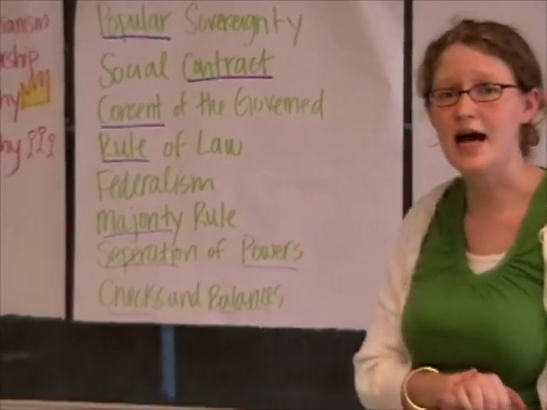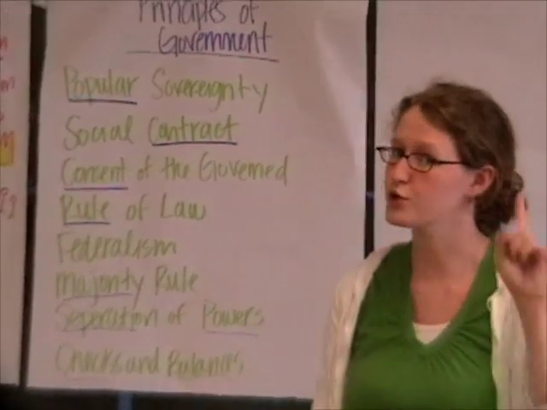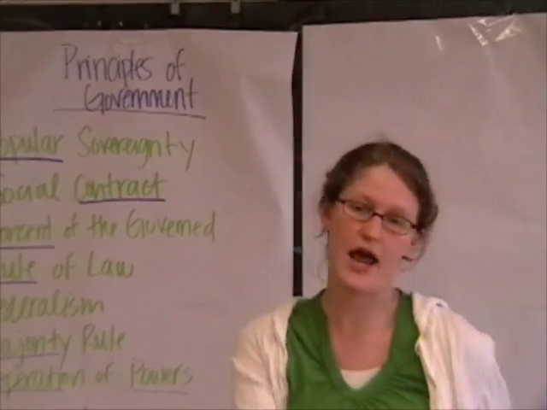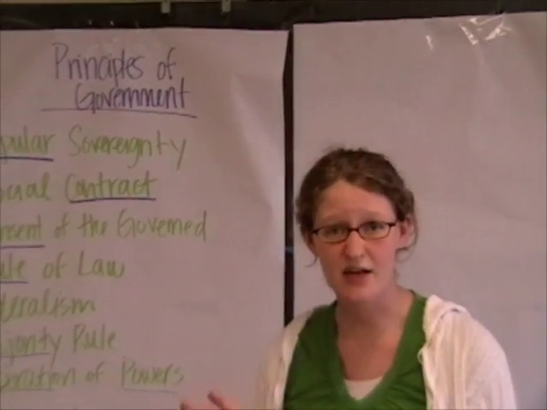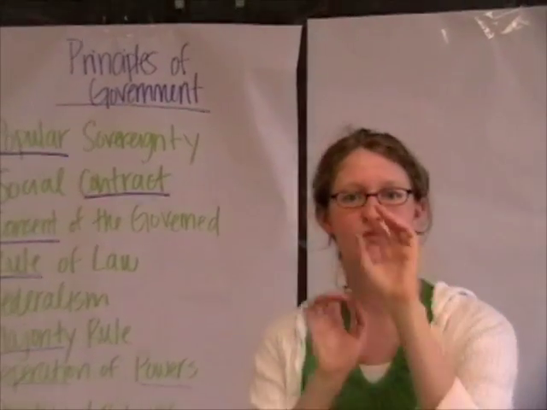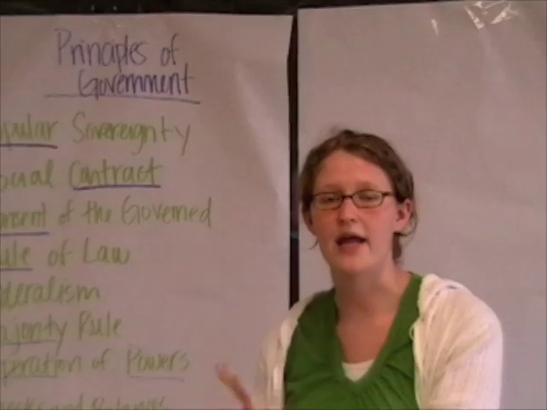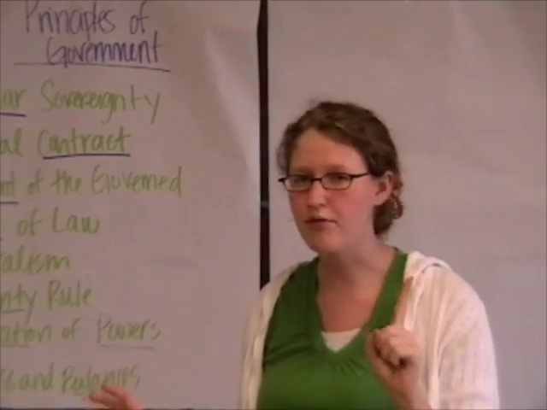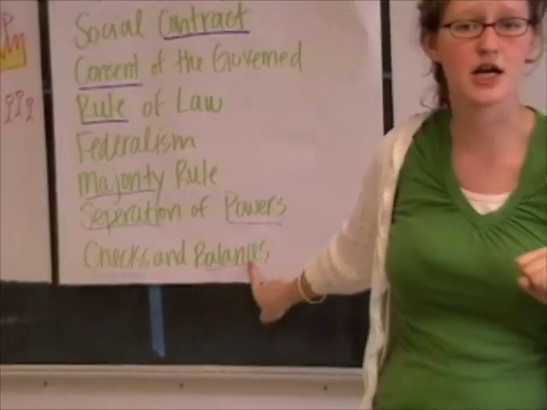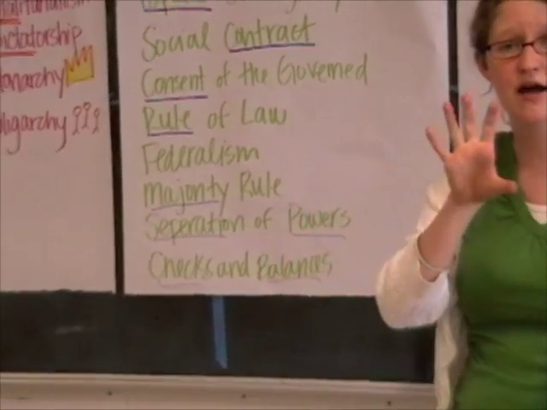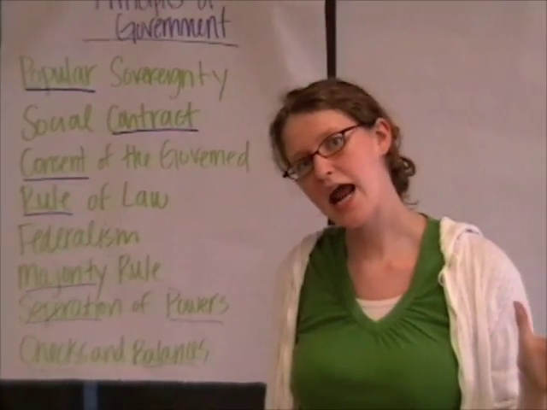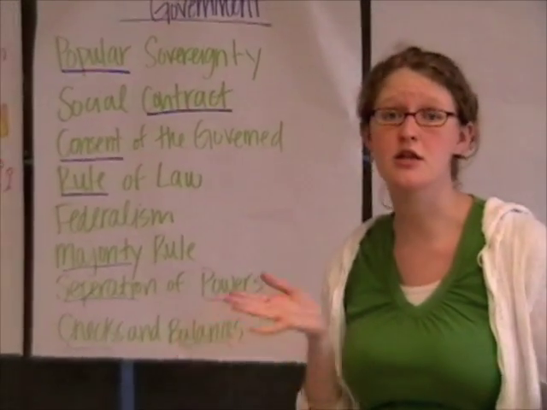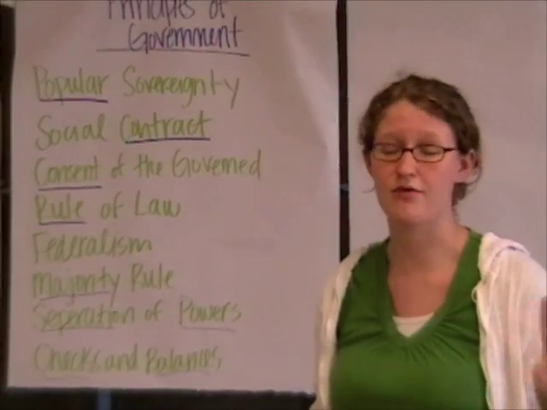Separation of powers. That's a concept where branches of government, which we're going to learn about in just a second, each have different jobs. So there's not one group that's doing everything. It's split up, right? You might have that in your household. Someone might do the dishes, someone does the cooking, someone does the cleaning. It's making sure that there's that differentiation, that there's separation of powers. No one branch is too powerful. And lastly, we got checks and balances, which is, again, the branches of government. If one branch is getting a little out of hand, the other one can say, you can't do that. All right, so now let's learn a little bit more about the three branches.